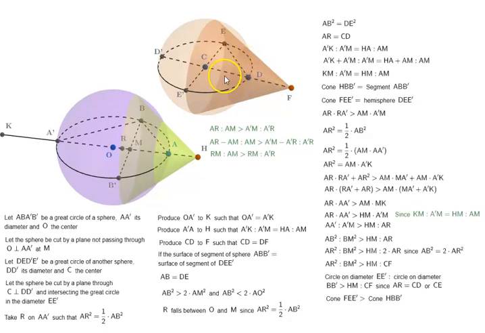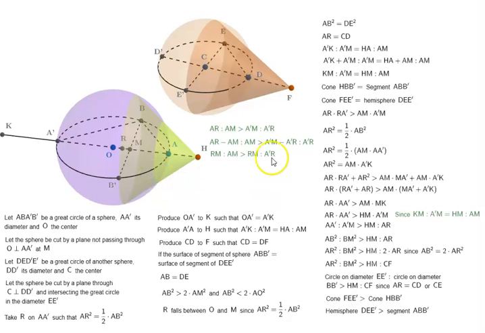Remember, cone FEE prime is equal to the segment of the sphere DEE prime, which is a hemisphere, and cone HBB prime is equal to the segment of the sphere ABB prime. So that means hemisphere DEE prime is greater than segment ABB prime.